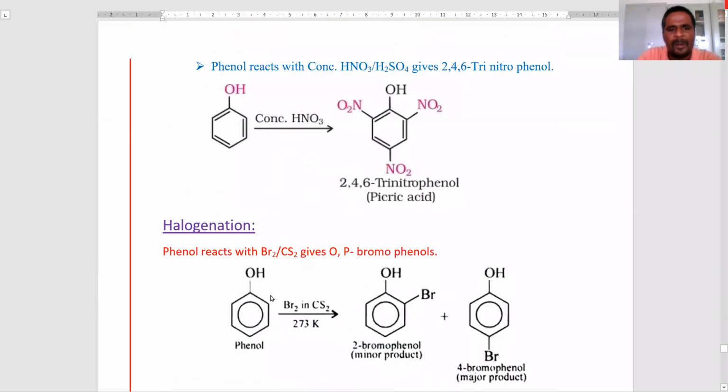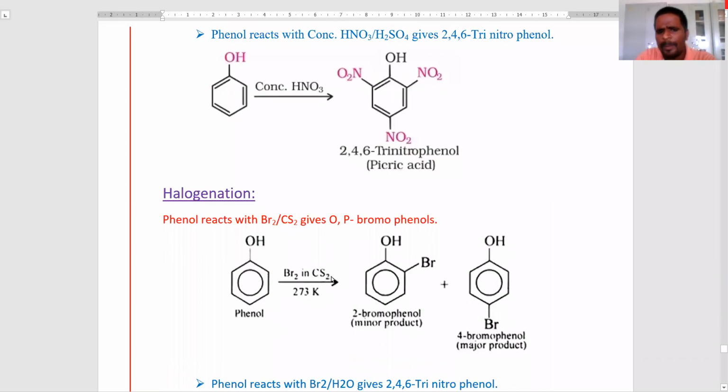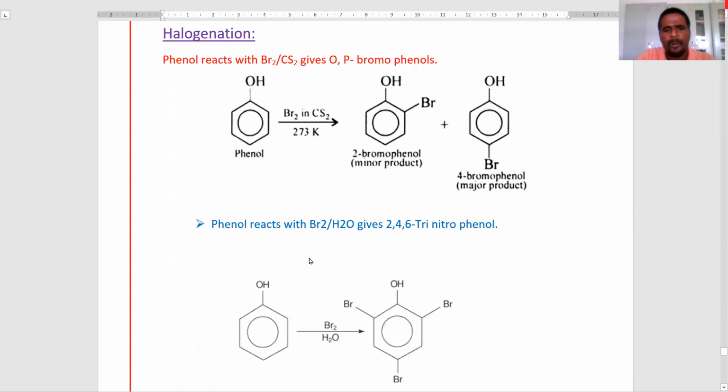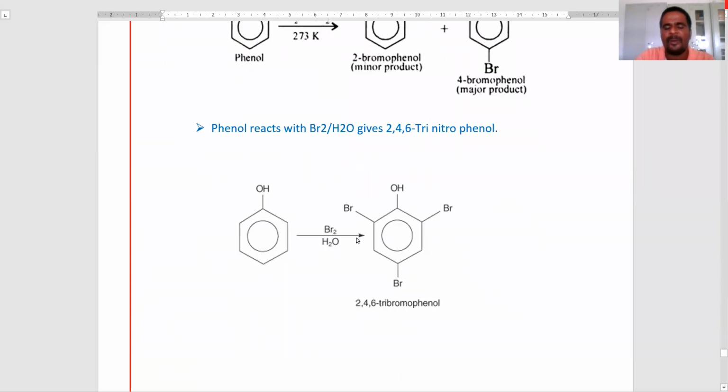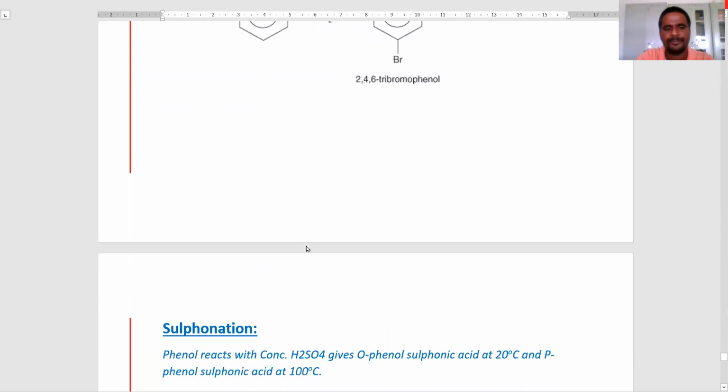Phenol reacts with bromine in carbon disulfide at low temperature to produce ortho-bromophenol as the minor product and para-bromophenol as the major product. Next, phenol reacts with bromine in the presence of water as the medium to produce 2,4,6-tribromophenol.